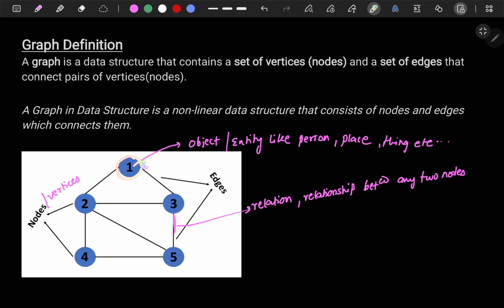If it is a place, then for example, it is Delhi and it is Bangalore. Then from Delhi to Bangalore, what is the distance? That can be represented. And from Bangalore to Delhi, what would be the distance? That can be represented too. So it can represent the pathway also. I'm coming to that point, don't worry. It's just an overview so that you can understand about the graph. I'm coming to this mathematical definition later. I have to explain a few more topics, then you will understand it in a better way, right?